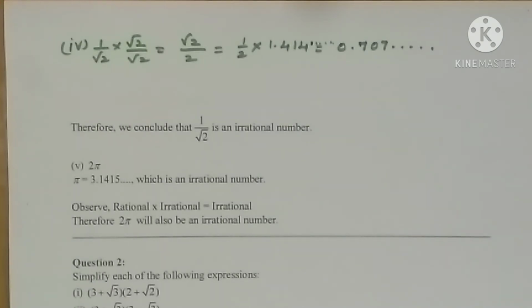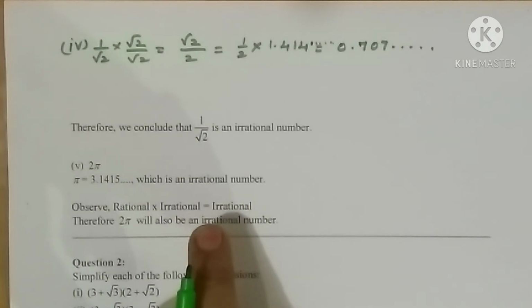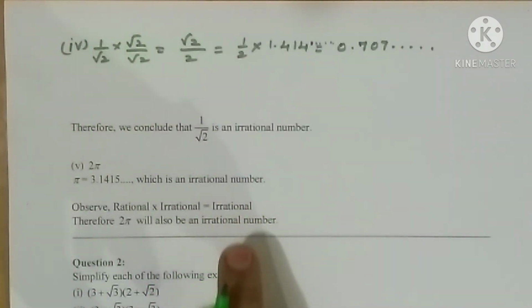Now what is the next question? It is 2 pi. 2 into pi. When we are multiplying an irrational number with a rational number, the result is irrational only. So pi equal to 3.1415 etc. When you multiply rational into irrational, we will get an irrational number only. So 2 pi is also an irrational number only.